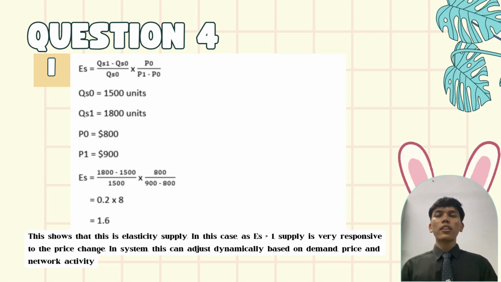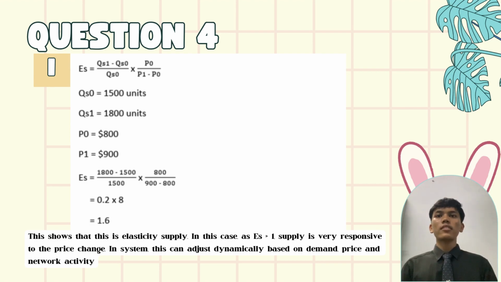So we determine all the terms given, which are quantity supplied 0 equals 1,500 units, quantity supplied 1 equals 1,800 units, price 0 equals $800 and price 1 equals $900. So we substitute all the terms given in the formula and we get the answer of 1.6.